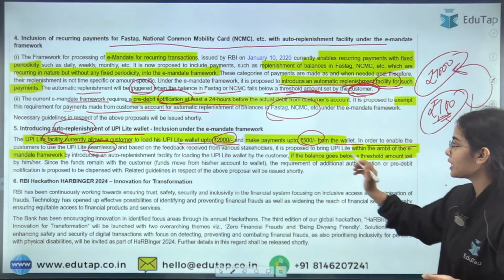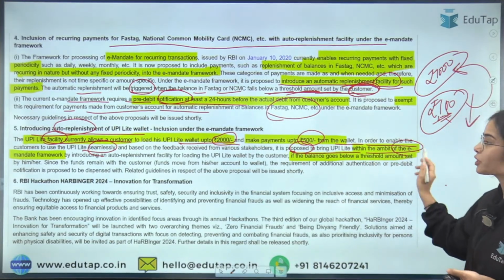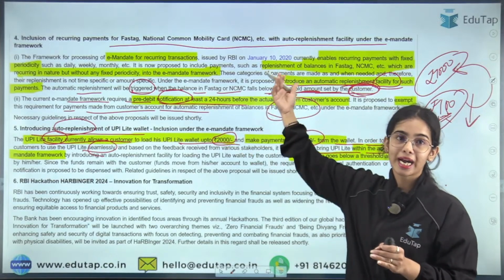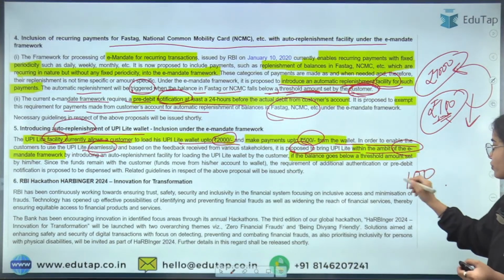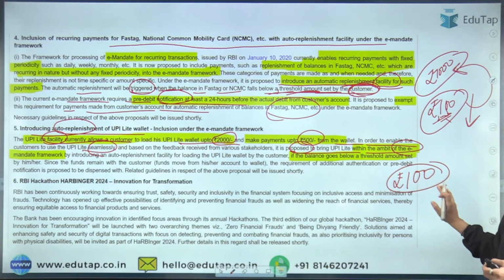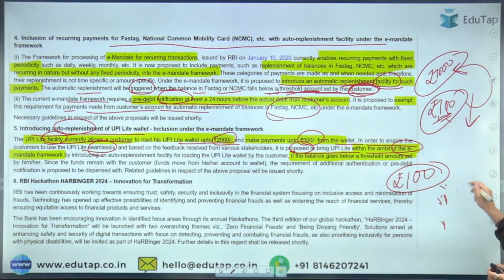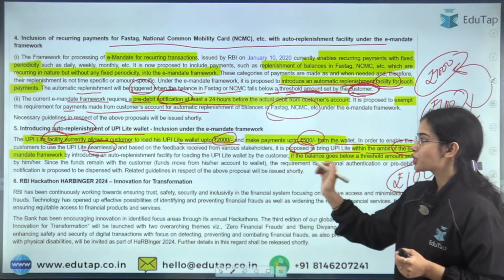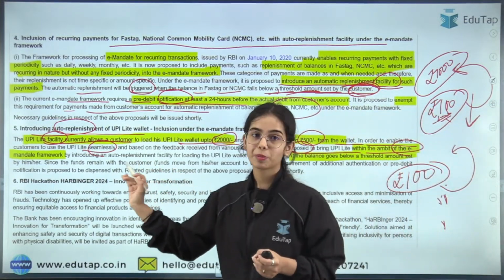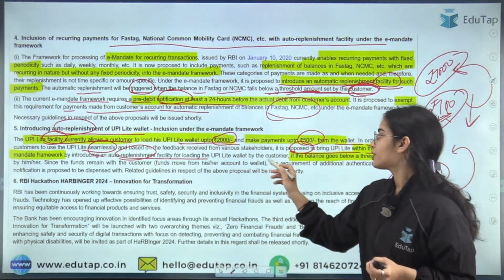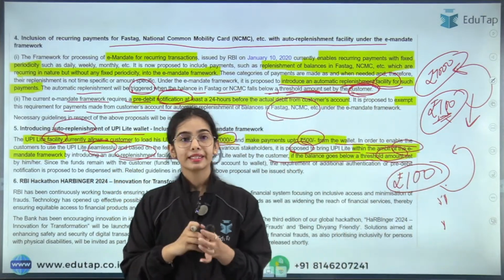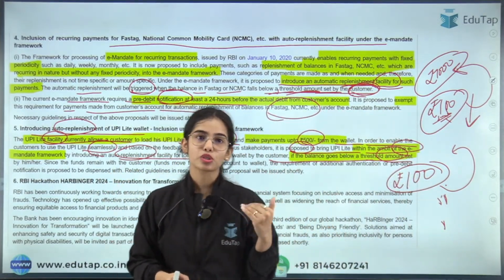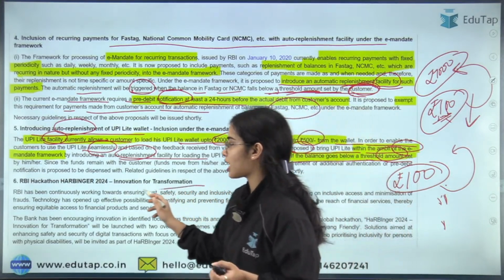So for that, it is proposed to bring UPI Lite within the ambit of the e-mandate framework, and the same idea will be followed. Let's say you have set the limit of UPI Lite at rupees 100; as soon as the money in the UPI Lite wallet goes below 100, the auto replenishment of 2000 rupees should happen. This is the basic idea, that a threshold limit will be set for the auto replenishment facility. If the balance goes below the threshold amount set by the person, then the auto replenishment will happen. So these are the proposals of the RBI, and we have already discussed the Harbinger 2024.